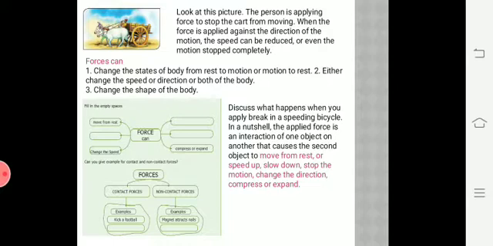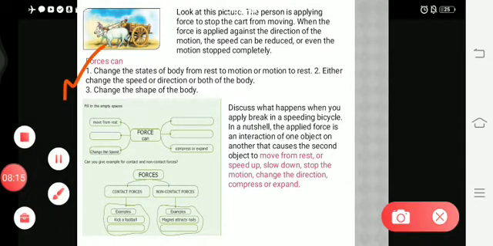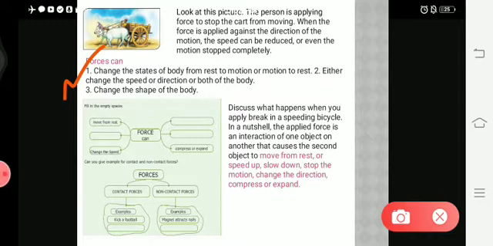So from the above examples what we infer, these points are very important: forces can change the state of a body from rest to motion or motion to rest. Forces can change the speed or direction or both of the body. Forces can change the shape of the body. So when they ask about the effects of forces, you have to write these three points. These are the basic three points you need to know.